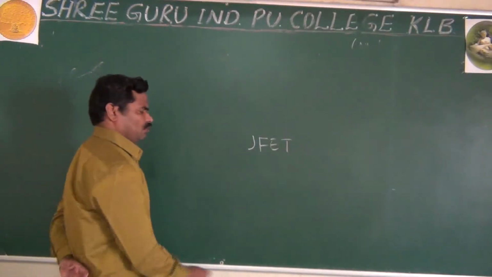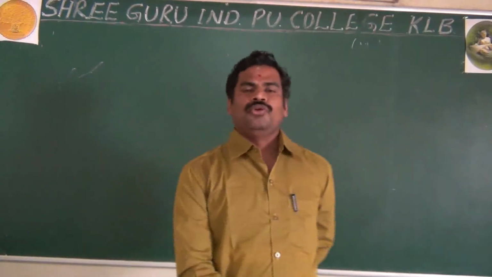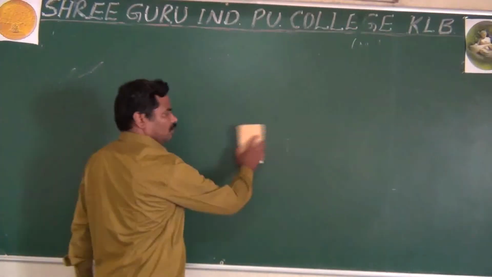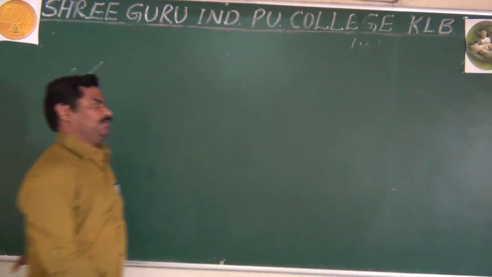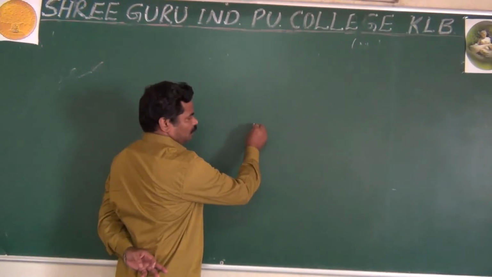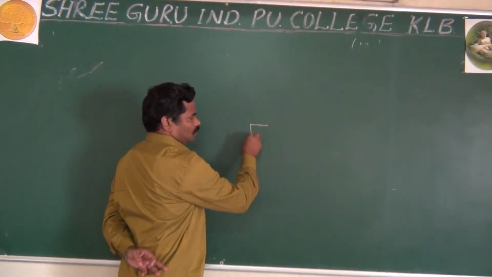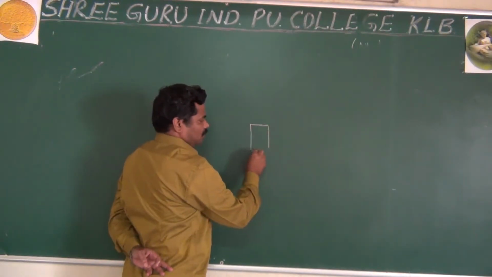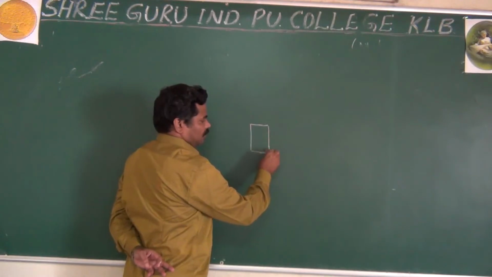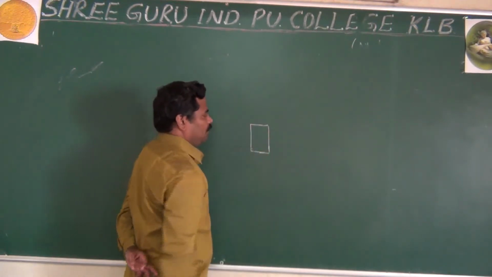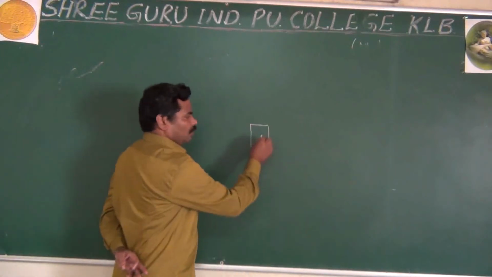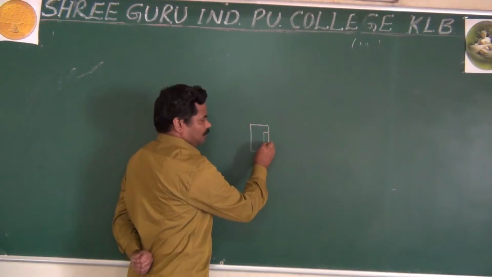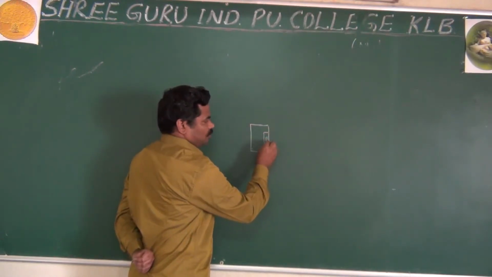And yesterday I also said something important about the formation of the depletion layer. Look here, as studied in yesterday's class, the construction of the N channel JFET. Take a small piece, a bar of N type semiconductor, and next diffuse P type semiconductor on the opposite sides; it is P plus.